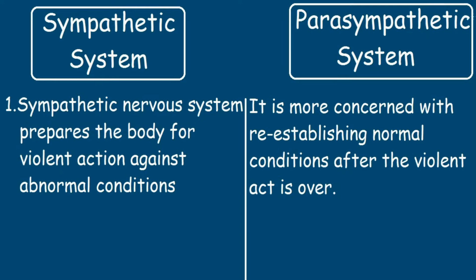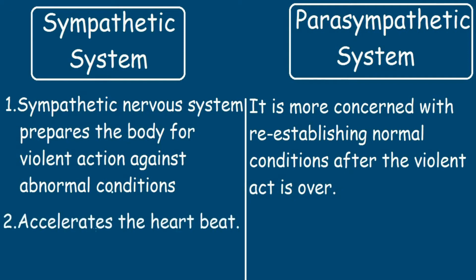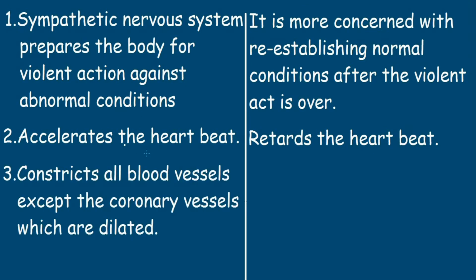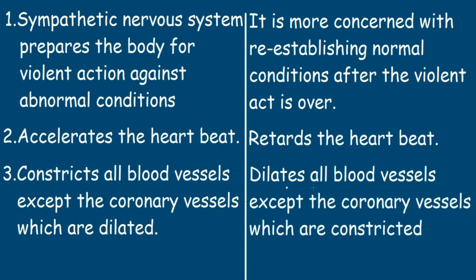Now we will see the effects of these on various organs of our body. First, for the sympathetic system: it accelerates the heartbeat, while the parasympathetic system retards the heartbeat. Now let's move on to the next point. The sympathetic nervous system constricts all blood vessels except the coronary vessels, which are dilated, and the parasympathetic system dilates all blood vessels except the coronary vessels, which are constricted.